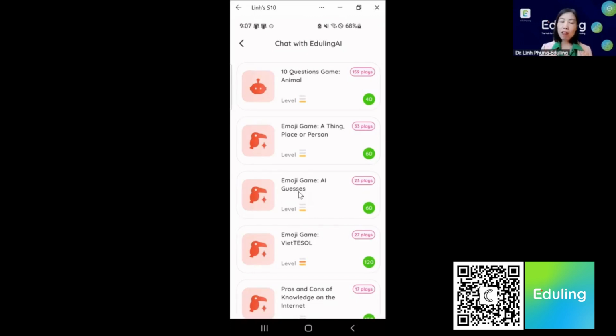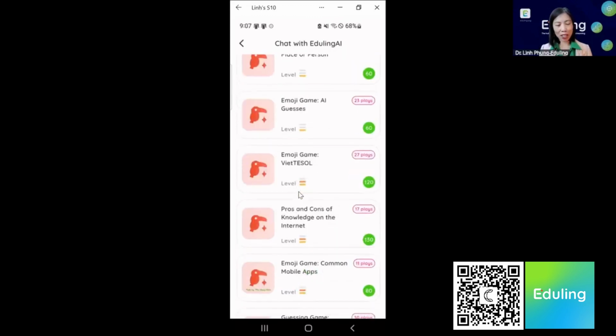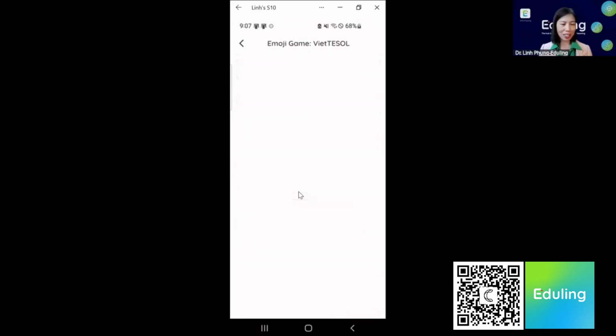In the previous task, the outcome is whether I guessed the animal correctly or incorrectly, whether I won or I lost. So now let's try another game. We actually created this game for Viet TESOL last year. And so this is an emoji game.